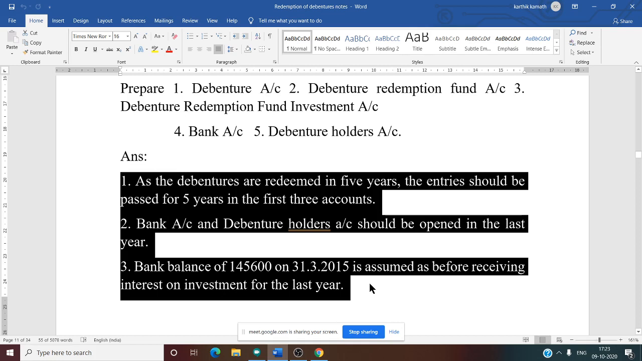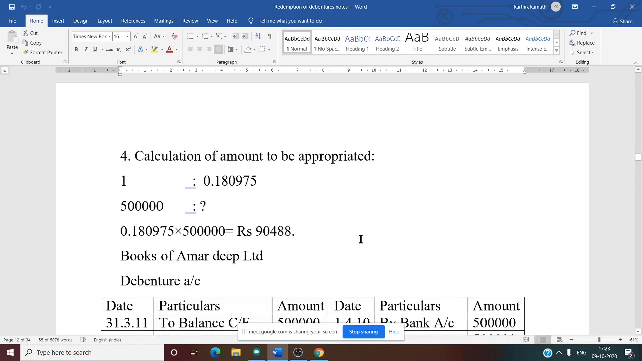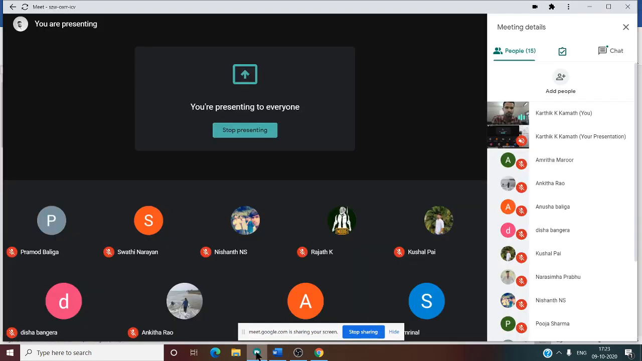The bank balance of 1,45,600 on 31/3/2015 is assumed to be before receiving interest on investment. I have already told that if nothing is given, we will assume it is before receiving interest on investment. So now the first step is calculation of the amount to be appropriated. How to calculate the amount to be appropriated? That we need to see.